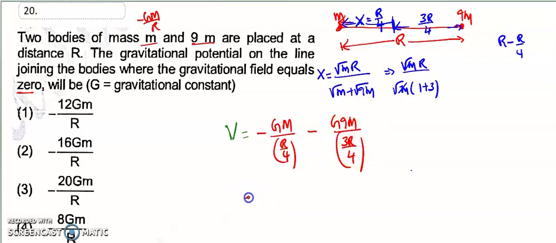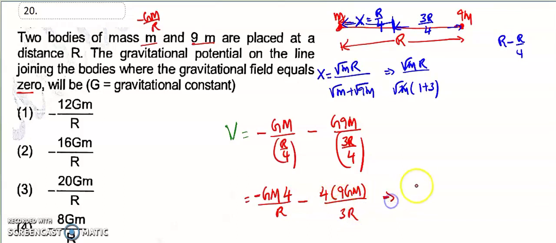So now that is equal to minus Gm, taking the 4 upwards, that is 4 divided by r, minus 4 into 9 Gm divided by 3r.